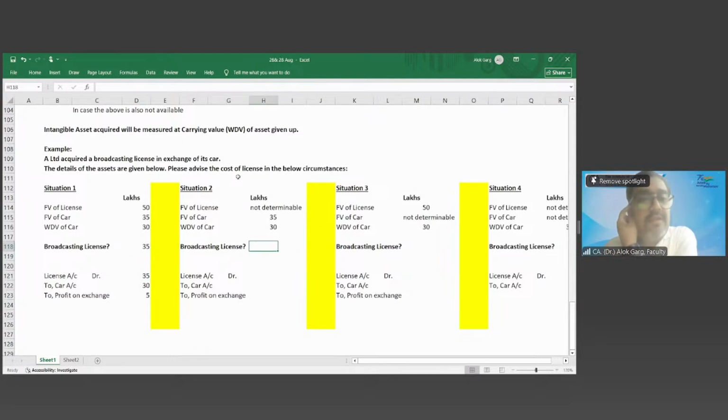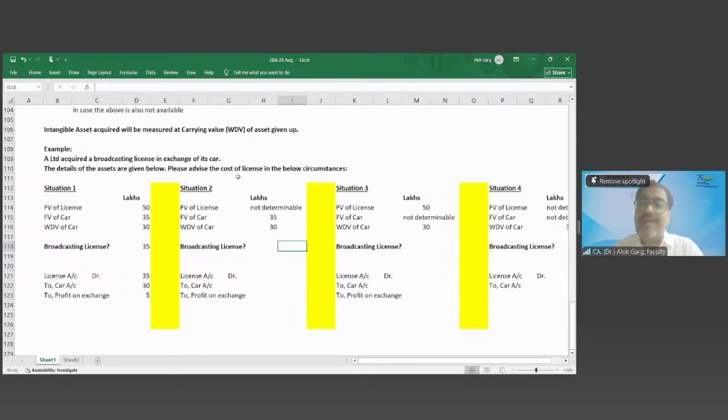Second situation. Fair value of license is not determinable. Fair value of the car is given and WDV of the car is also given. In that case, at 35 lakh only, the car is given away. Same entry. So we are least concerned about fair value of asset acquired.